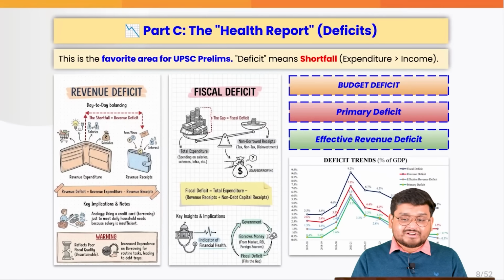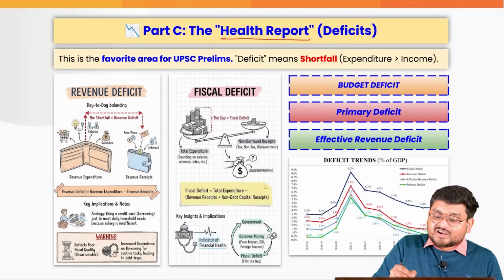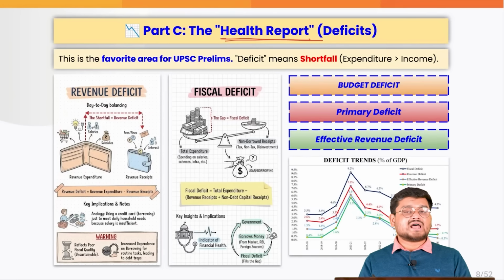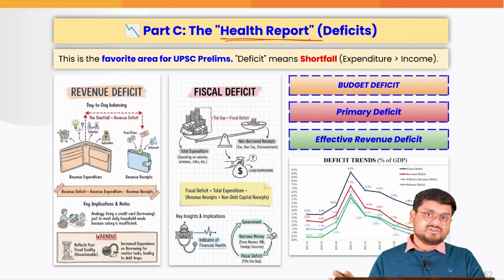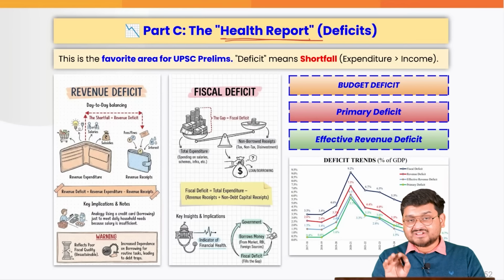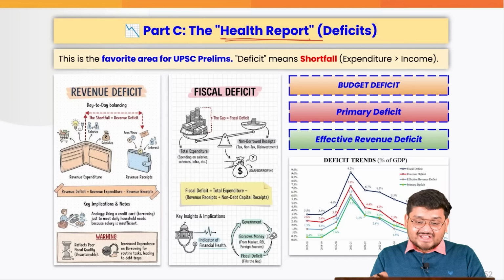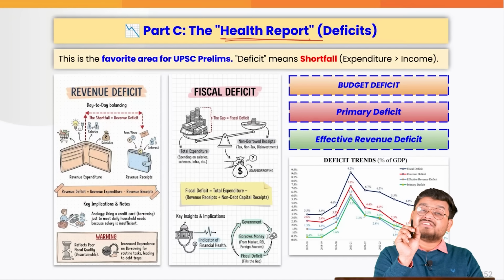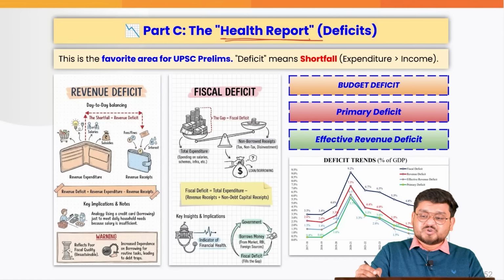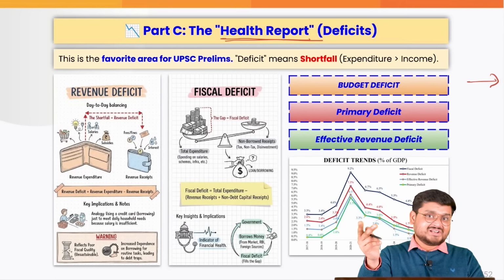Now, when we talk about the health report of the government, this is perhaps the most crucial data which we can take away from the budget. This is what we talk about on the deficit side. Now, when we talk about the fiscal deficit and the revenue deficit, these are actually the favorite topics of UPSC. I'm going to show you a PYQ, rather two PYQs, in the next slide.